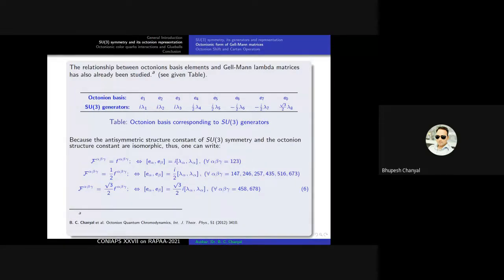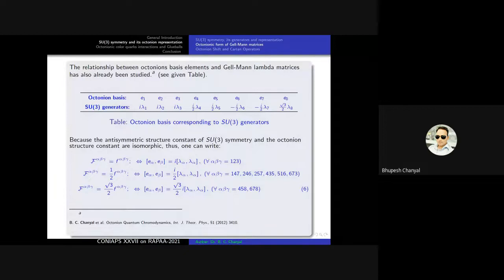The relationship between octonion basis elements and the Gell-Mann lambda matrices has also beautiful relations. Here, this is the octonion basis, and this corresponds to the SU3 generators. Like if E1 is a basis element for the octonions, then corresponding to this octonion basis we have the SU3 generator i lambda 1. Similarly, we have 8 generators for the SU3 octonion symmetry. Here we use the octonion basis elements to represent this group symmetry.